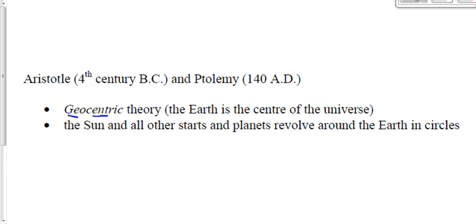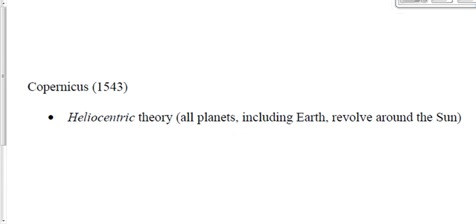All right. We're going to zoom forward here, 1,500, 2,000 years, to about 1543. Copernicus, you've heard his name before, right? He suggested what we call the heliocentric theory, which says the sun is the center of everything. Helio means sun. Centric, centered. The sun is the center. All the planets, including the Earth, Mars, Jupiter, all the other planets revolve around the sun.